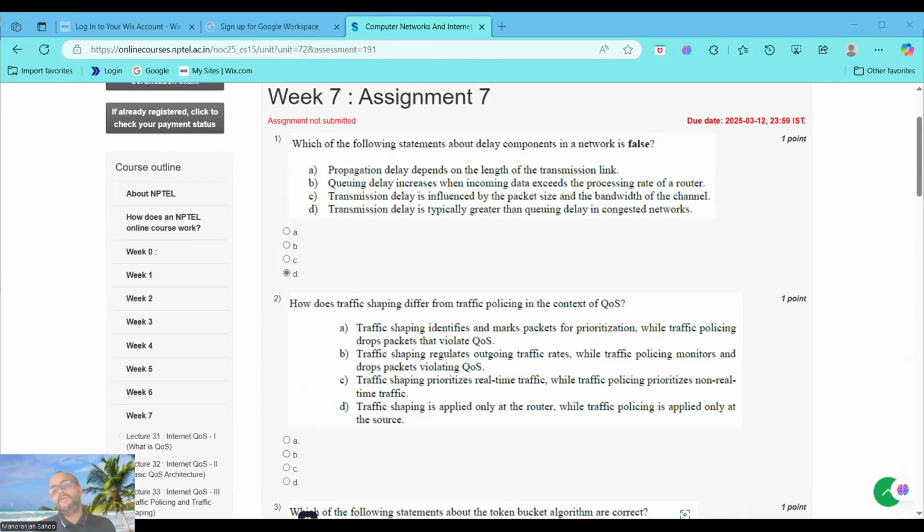Now, moving to the third option, option C, it is also a true statement. Why do we say it is true? Because transmission delay is the time required to push all the bits of the packet into the transmission medium. It is calculated as transmission delay equals packet size in bits divided by bandwidth in bits per second. It depends on both the packet size and the channel bandwidth, confirming the statement is true.